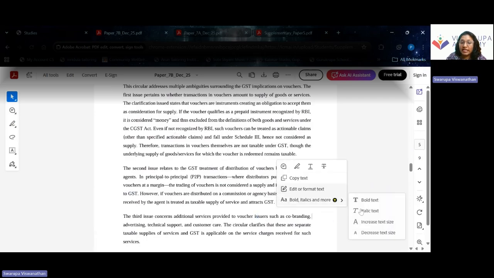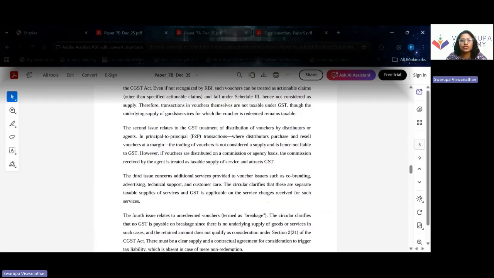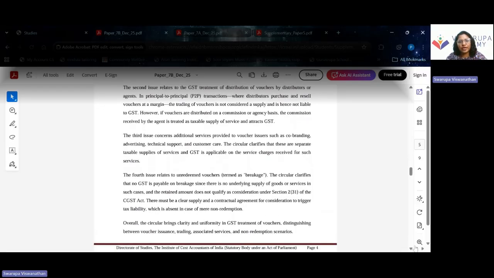And then there are additional services that are provided through voucher issue, such as co-branding, advertising, technical support, customer care services, certain additional services. These additional services are provided through the vouchers, and by redemption of vouchers, the recipient can avail these services. So the additional services which are provided will be regarded as a separate taxable service.